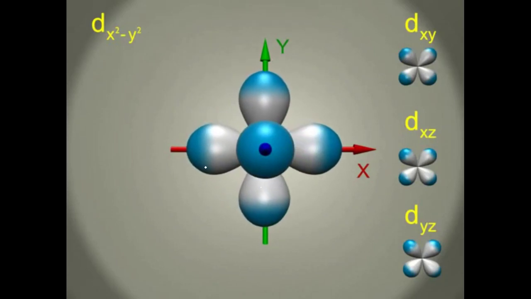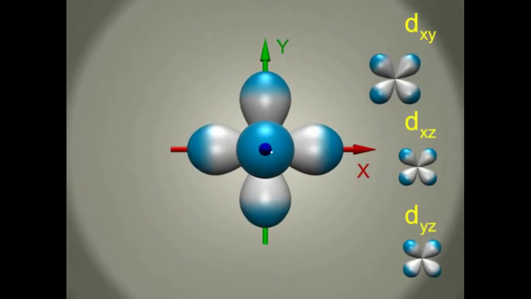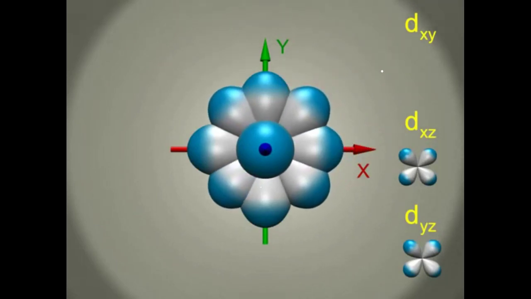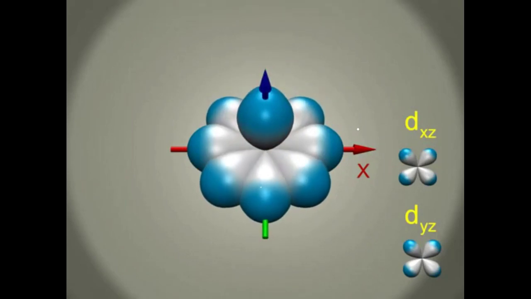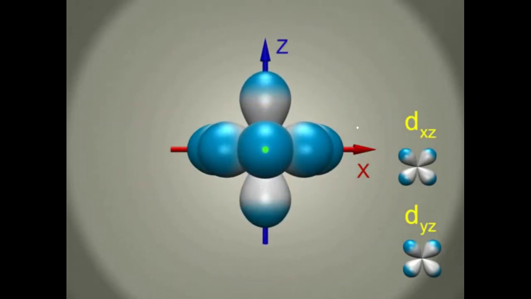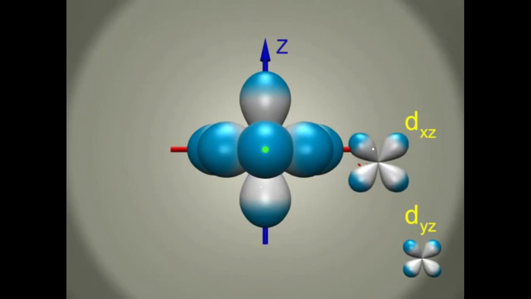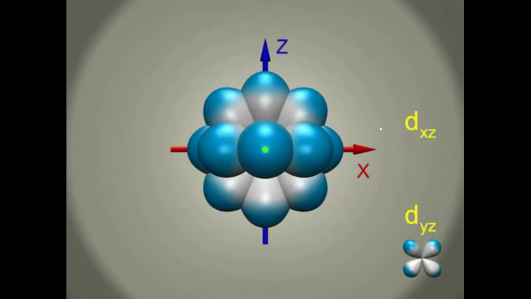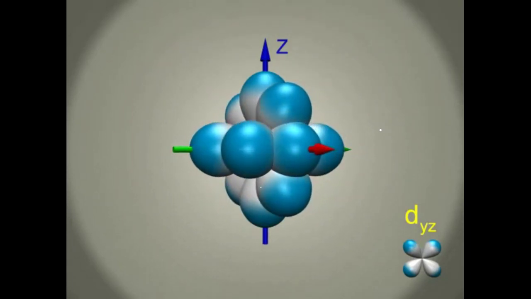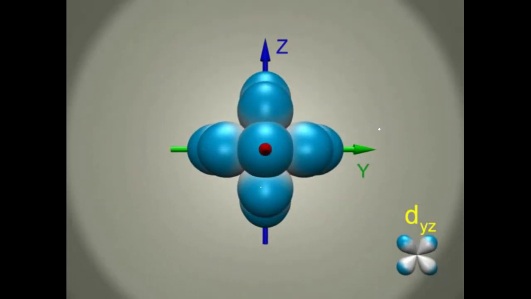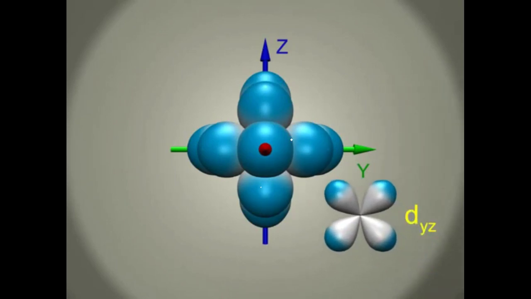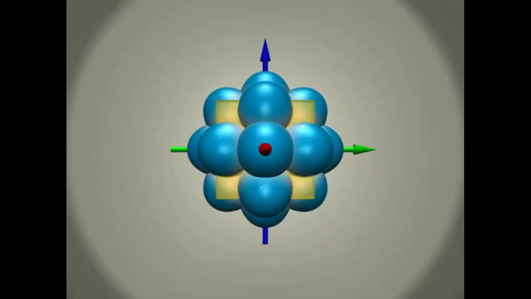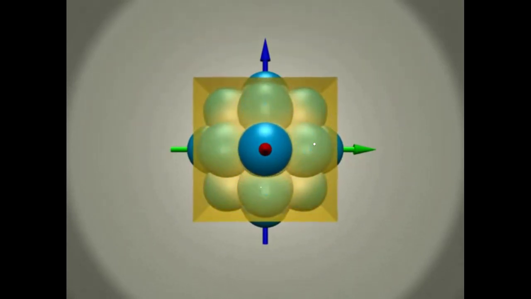So this is the dz square orbital, this is dx square y square, and this is the dxy orbital. Now the dxz orbital. These are the 3D orbitals of the central metal cation, and all the metals have this kind of orbital composition. Some of the orbitals have electrons, and some of the orbitals will be empty.